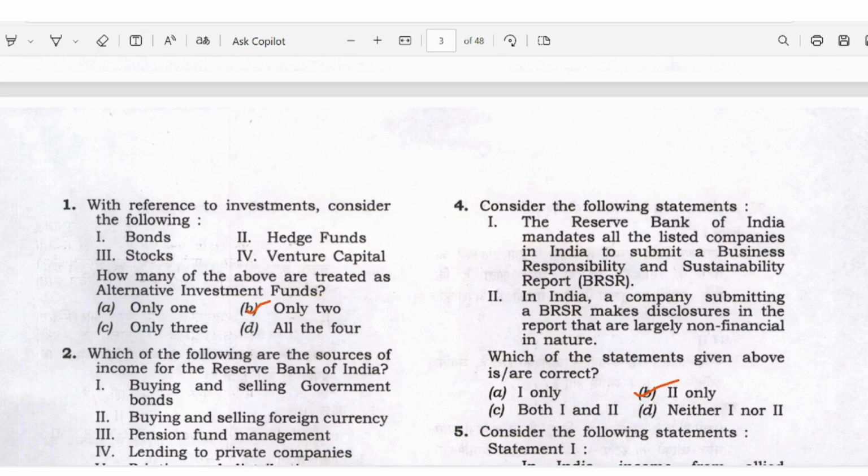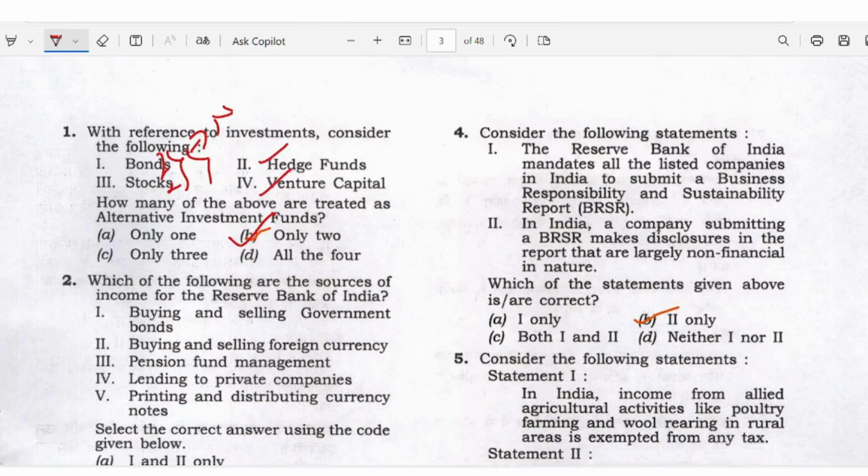Thank you. With reference to investment, consider the following: bonds, stocks, hedge fund, venture capital. How many of the above are treated as Alternative Investment Funds? We know usually bonds and stocks are normal investments. They are not alternative. It is hedge fund and venture capital. So option B is right here.